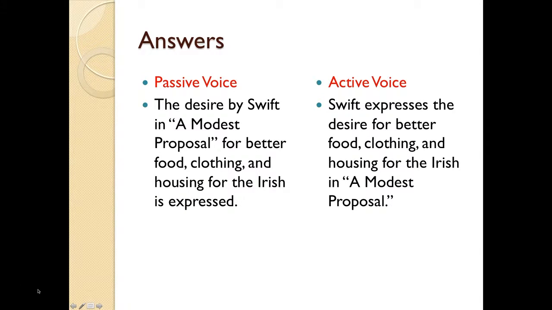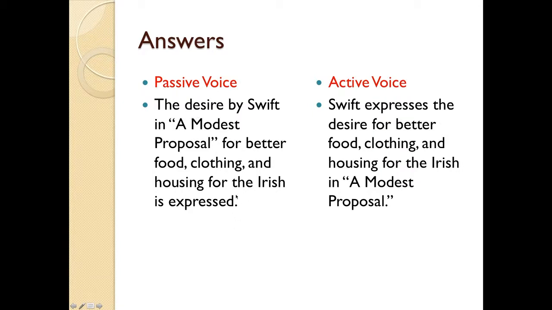Welcome back. Let's go over the answers. So the first one, this is in passive voice. The desire by Swift in a modest proposal for better food, clothing, and housing for the Irish is expressed. That's the sentence there. So if you said it was in passive voice, you were correct. How do we know it's in passive voice? We know because the subject of the sentence, which is the desire, is not the agent of the action. The desire is not expressing. The desire is being expressed. Somebody is expressing desire. So it's receiving the action. And any time that we have the subject of the sentence receiving the action rather than doing the action, we know that the sentence is in passive voice.